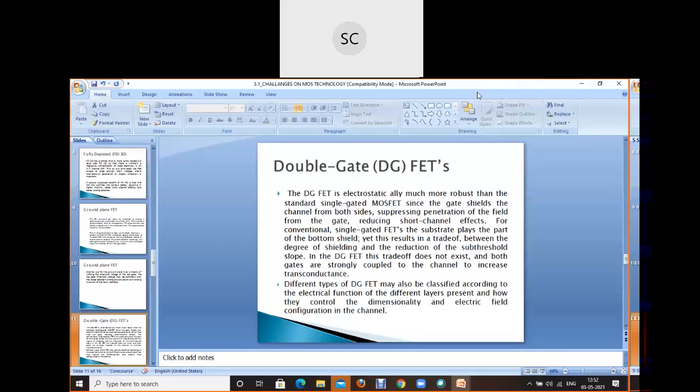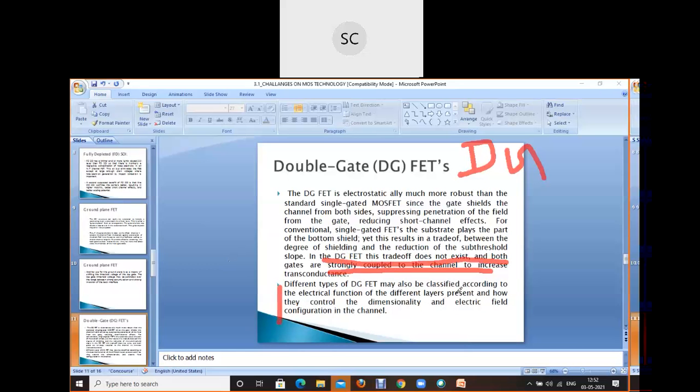Basically, in this you have to write, instead of "trade-off does not exist, both gates used to be strongly coupled," write this: DG MOSFET stands for double gate. So in a FET, when two gates are there on a single device, that is called DG MOSFET.